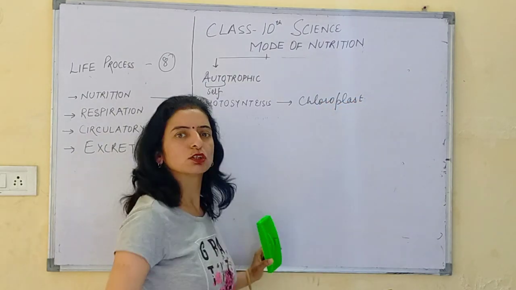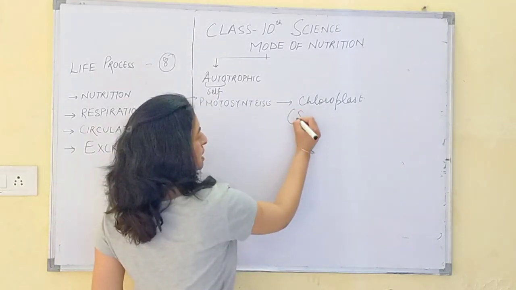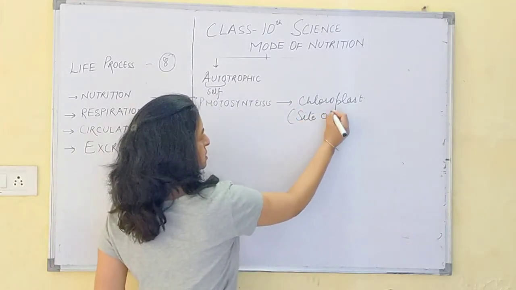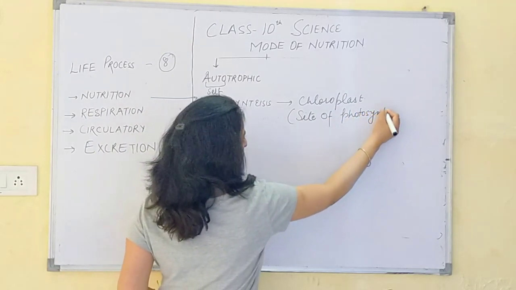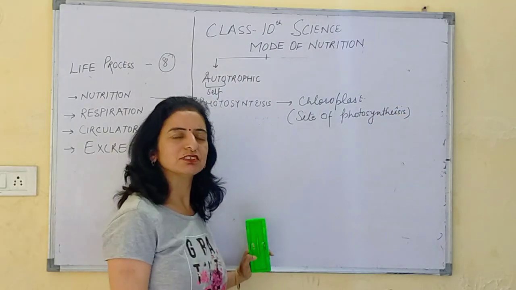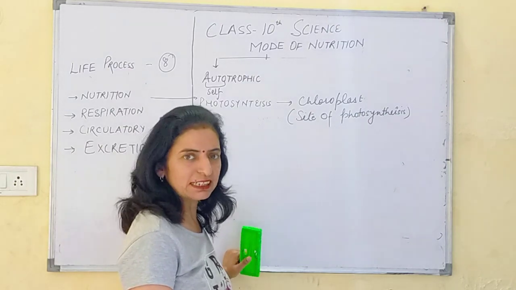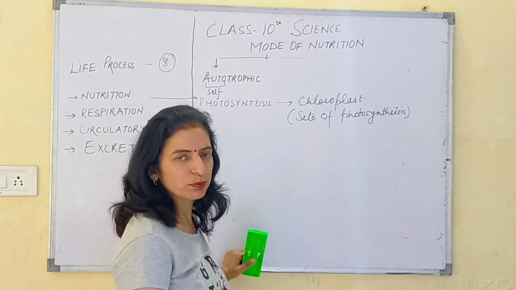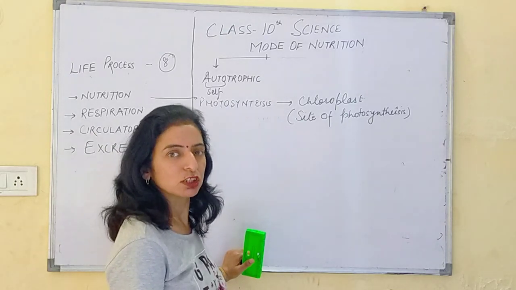In green plants, the chloroplast is the site of photosynthesis. We have studied in class 9 or in earlier classes different organelles, and you have studied about the chloroplast. Chloroplast is an organelle which contains a pigment, that is chlorophyll.